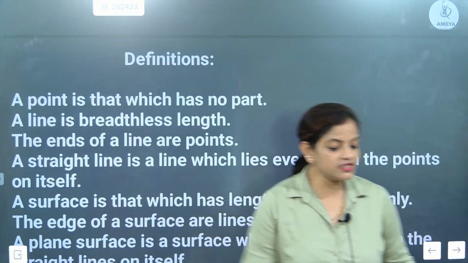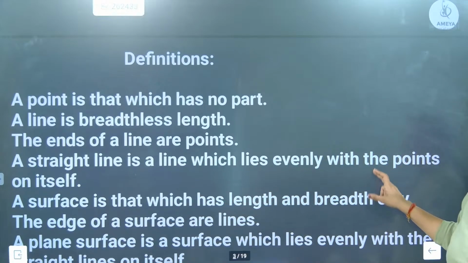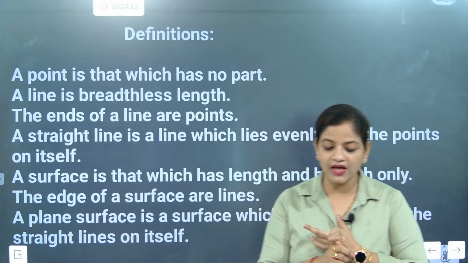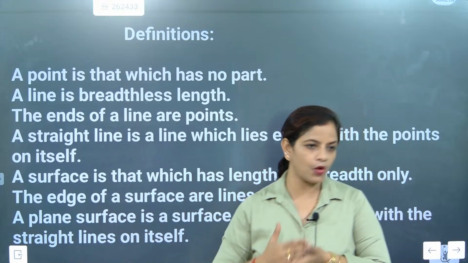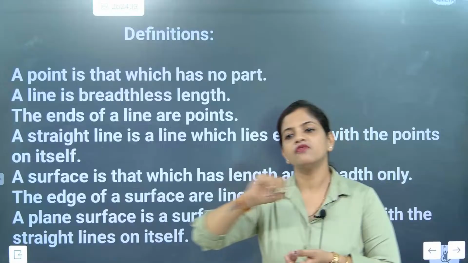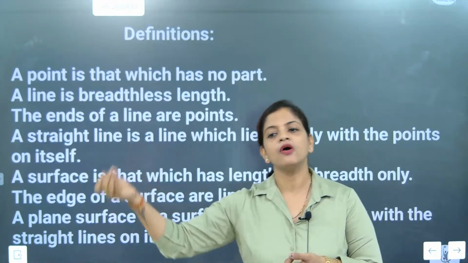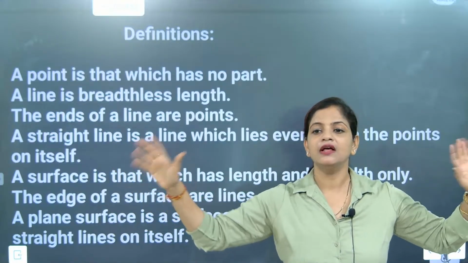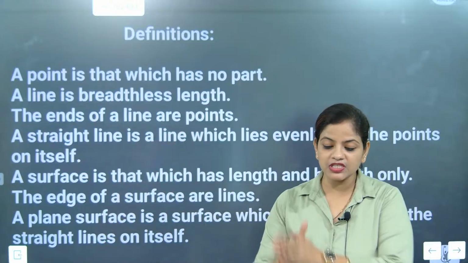So now listen, what is the next part, beta? The next point we are discussing is that a straight line is a line which lies evenly with the points on itself. Last class we talked about points, and then we localized a point. When all the points unite in a specific order, they make a line. A line is made with infinite number of points. If we put two end points on a line, it is no longer considered a line, it is considered a line segment. So this much we have finished.